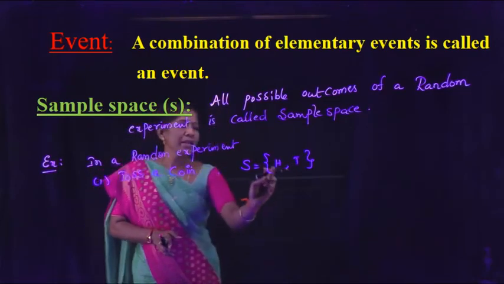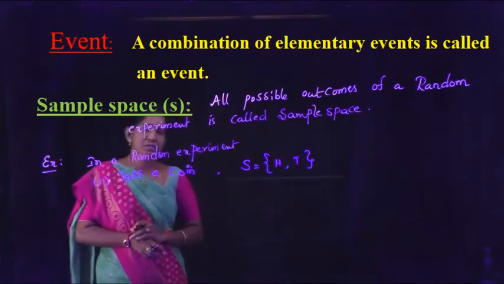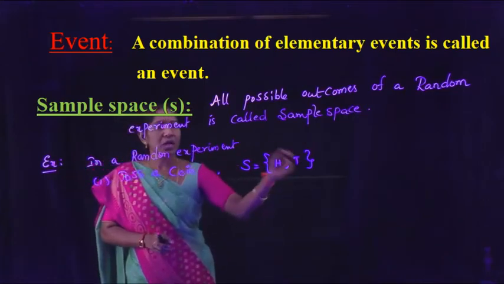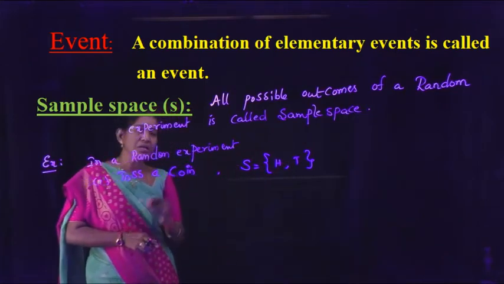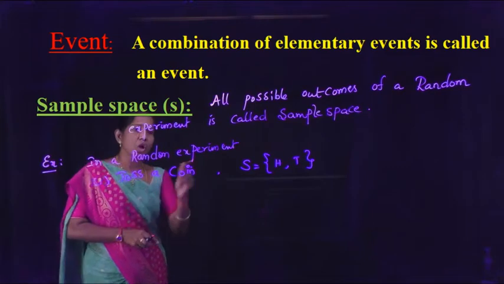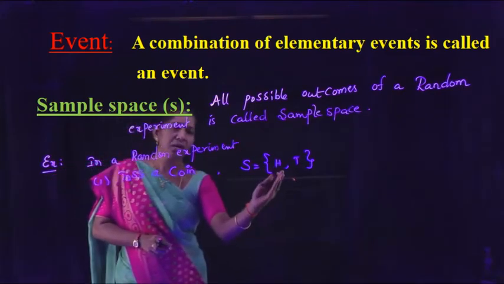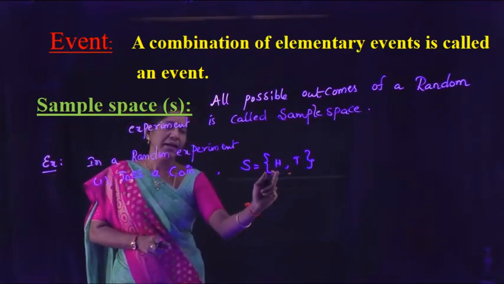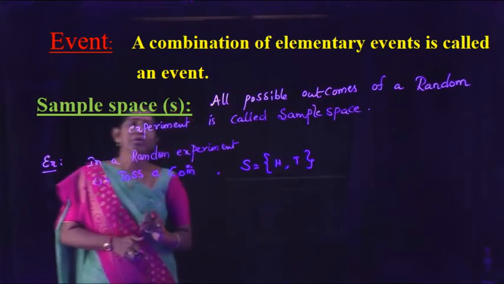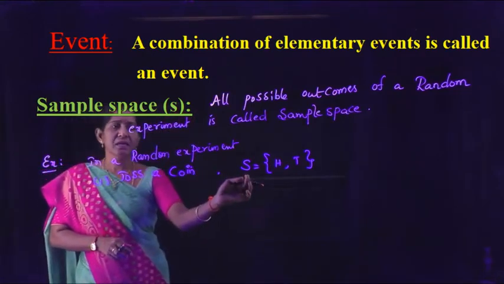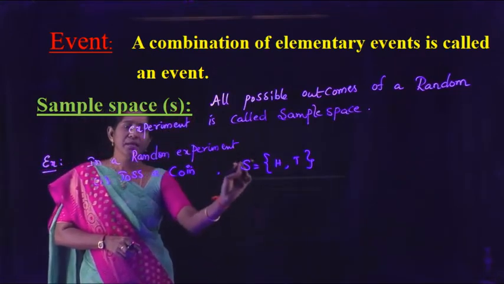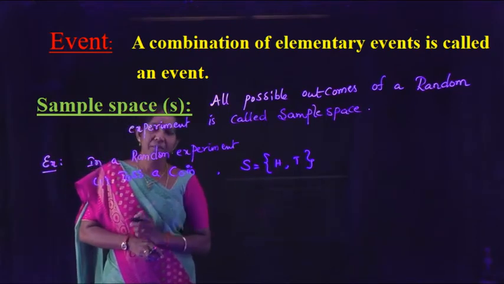All possible outcomes of a random experiment is called sample space. Therefore, the sample space of toss a coin is S equal to H comma T.